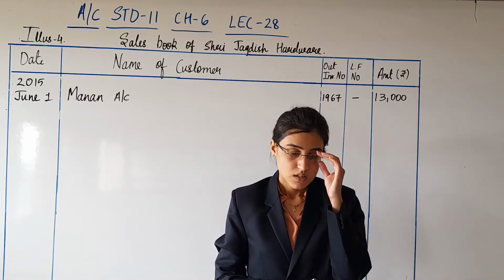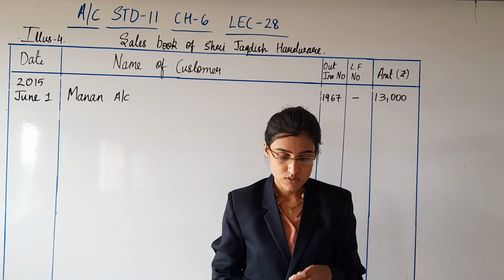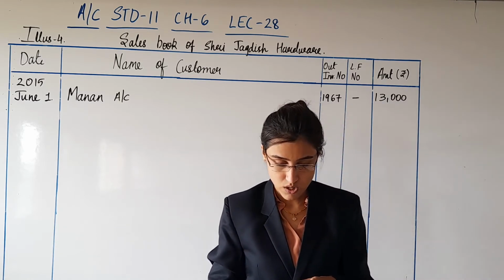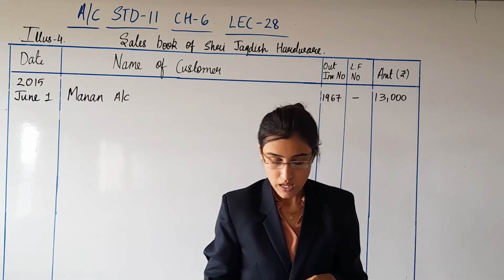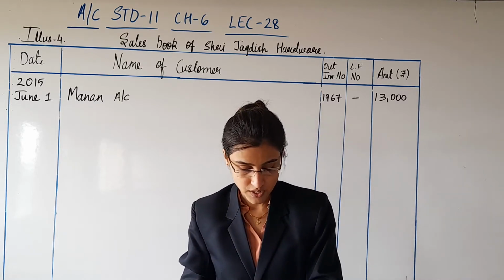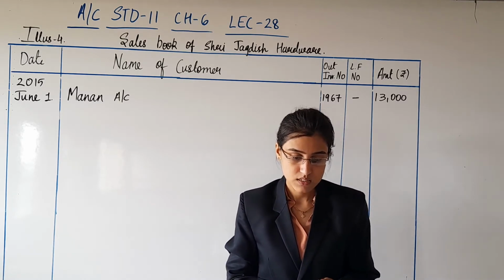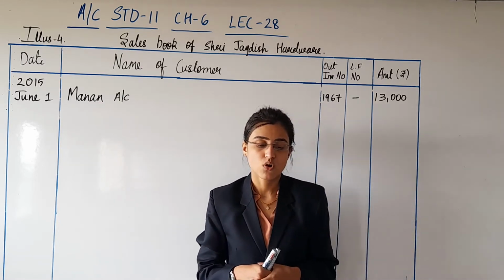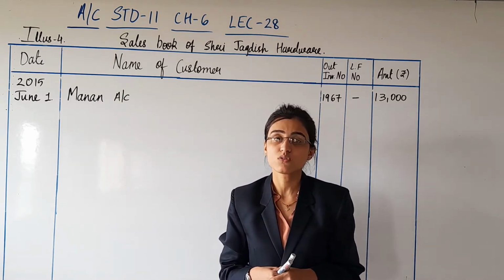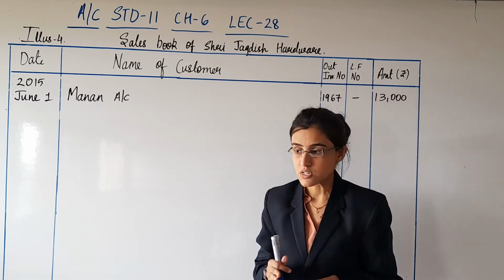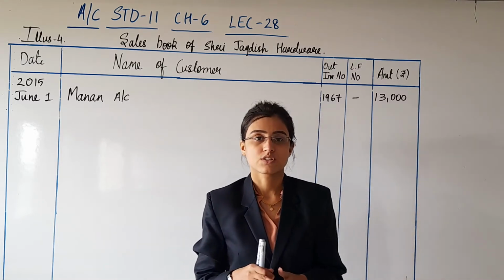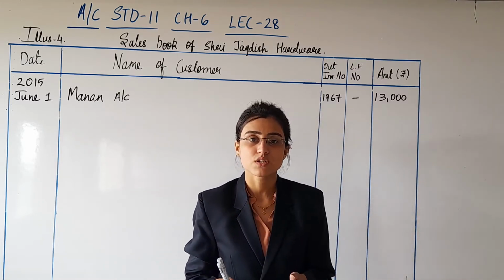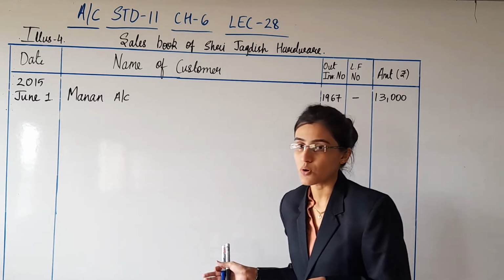On 6th of June, it says sold goods of rupees 8,000 at 5% trade discount to Anand Stores. Labor of rupees 300. Bill number 1970. Goods have been sold on 6th of June to Anand Stores. Firstly, this is a credit transaction, and credit transaction will be recorded in sales book.